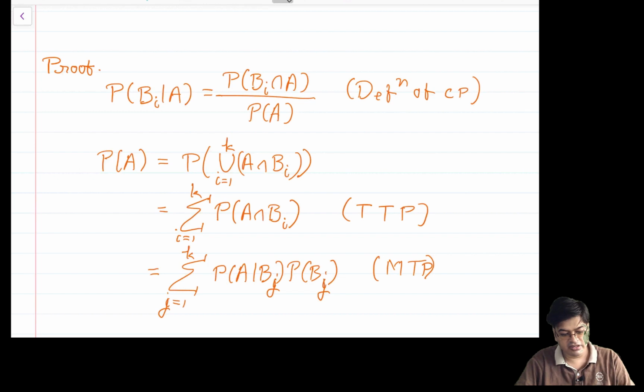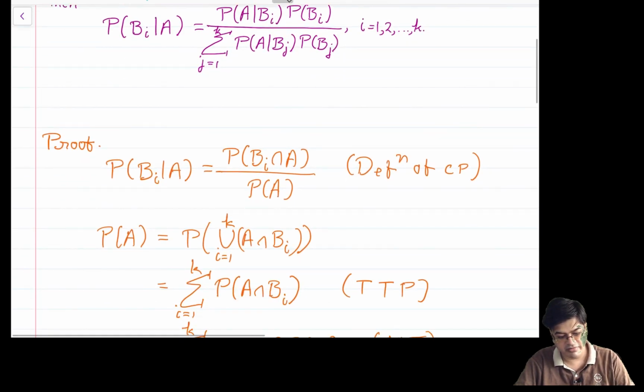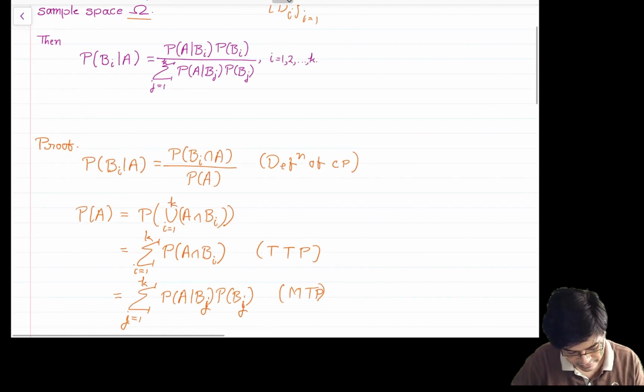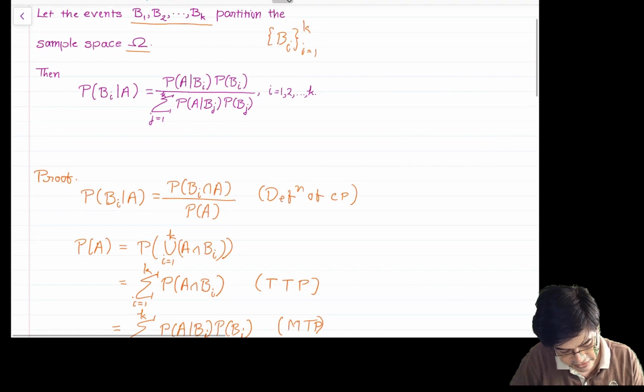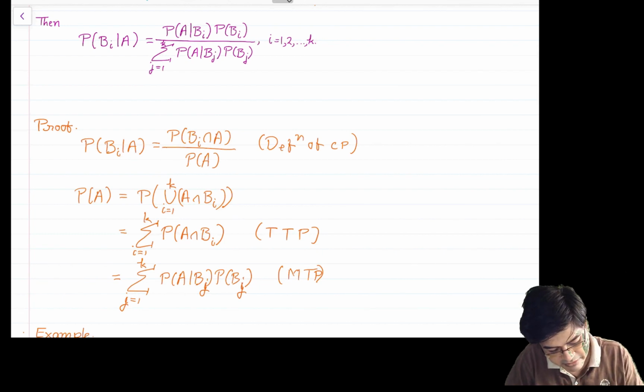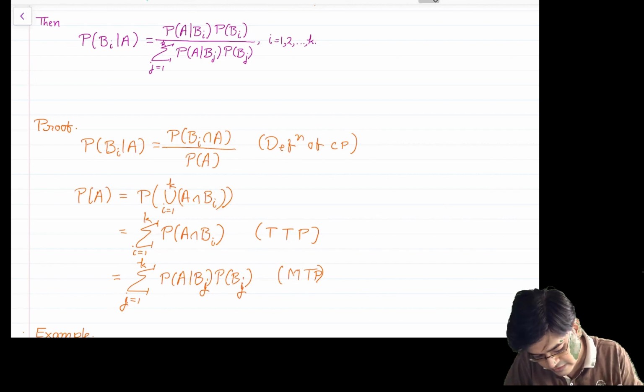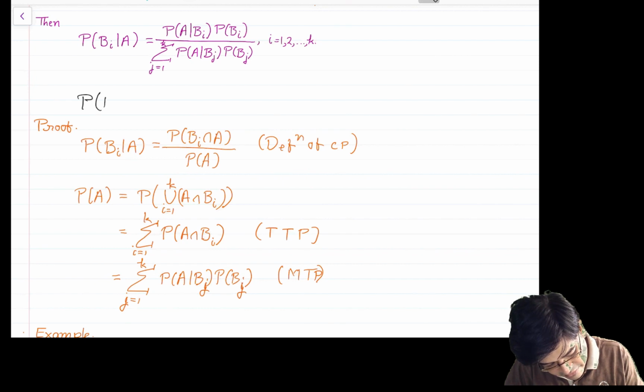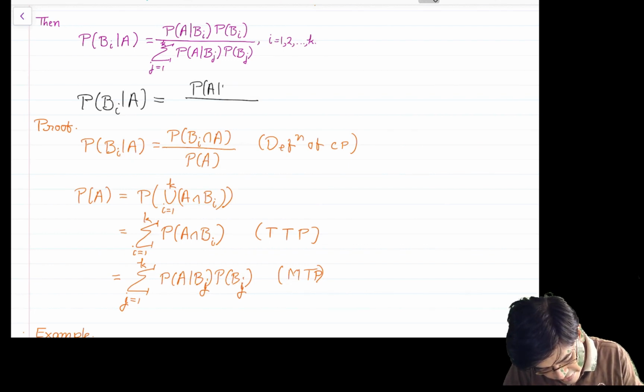Then we have the result which is called Bayes theorem. Let me combine all of them together. So all these things are here in one view. Let me write the expression here in black font. It is the probability of Bi given A. Now take the numerator, which is Bi intersection A. Use the multiplication theorem: that is the probability of A given Bi into the probability of Bi.